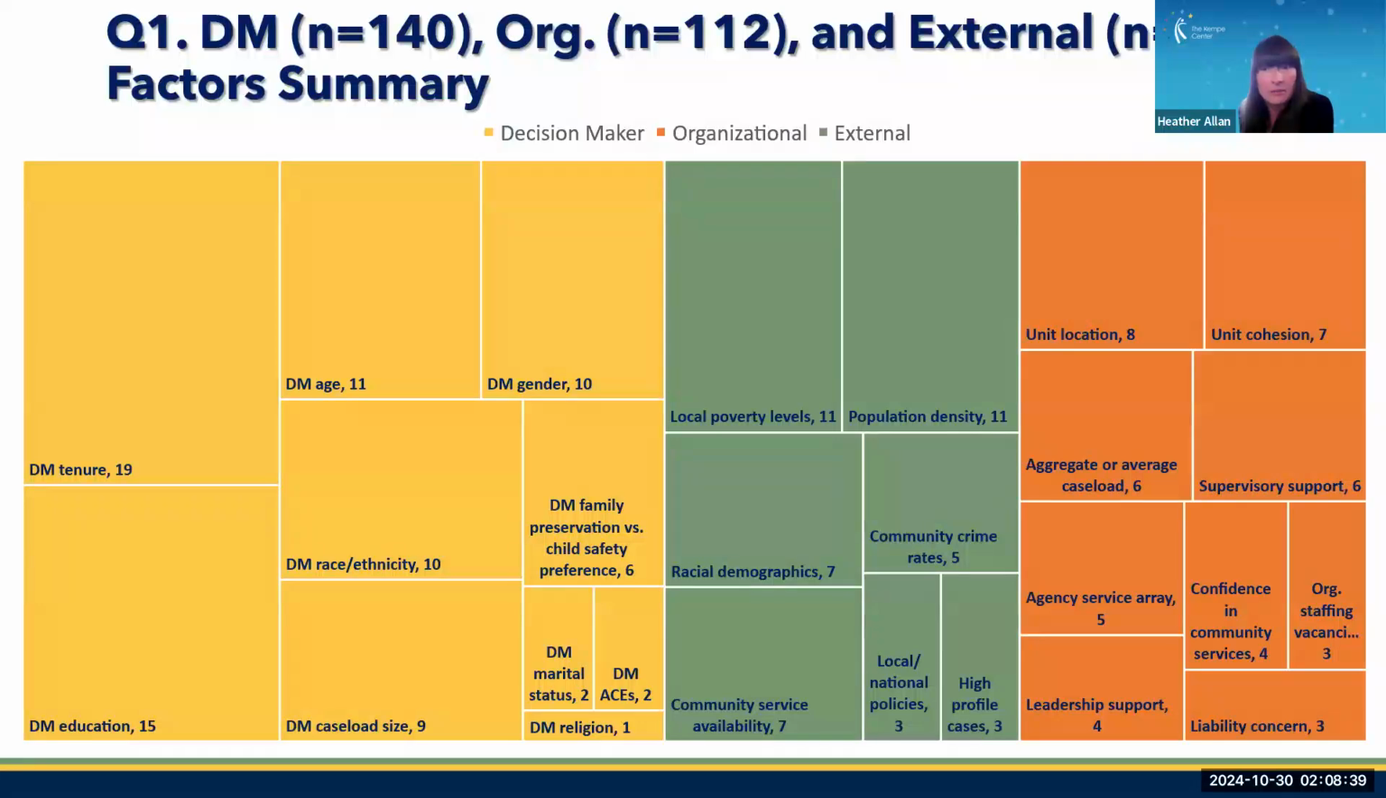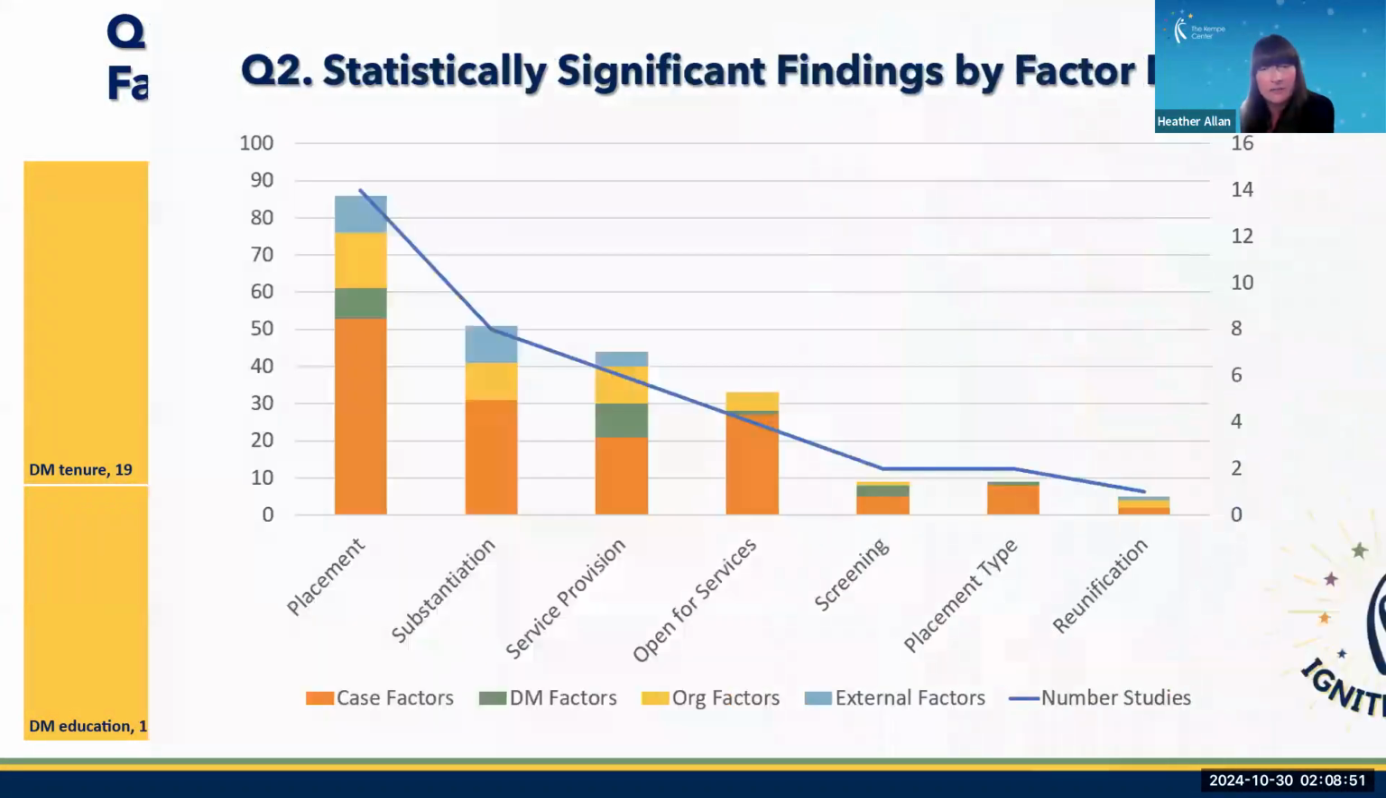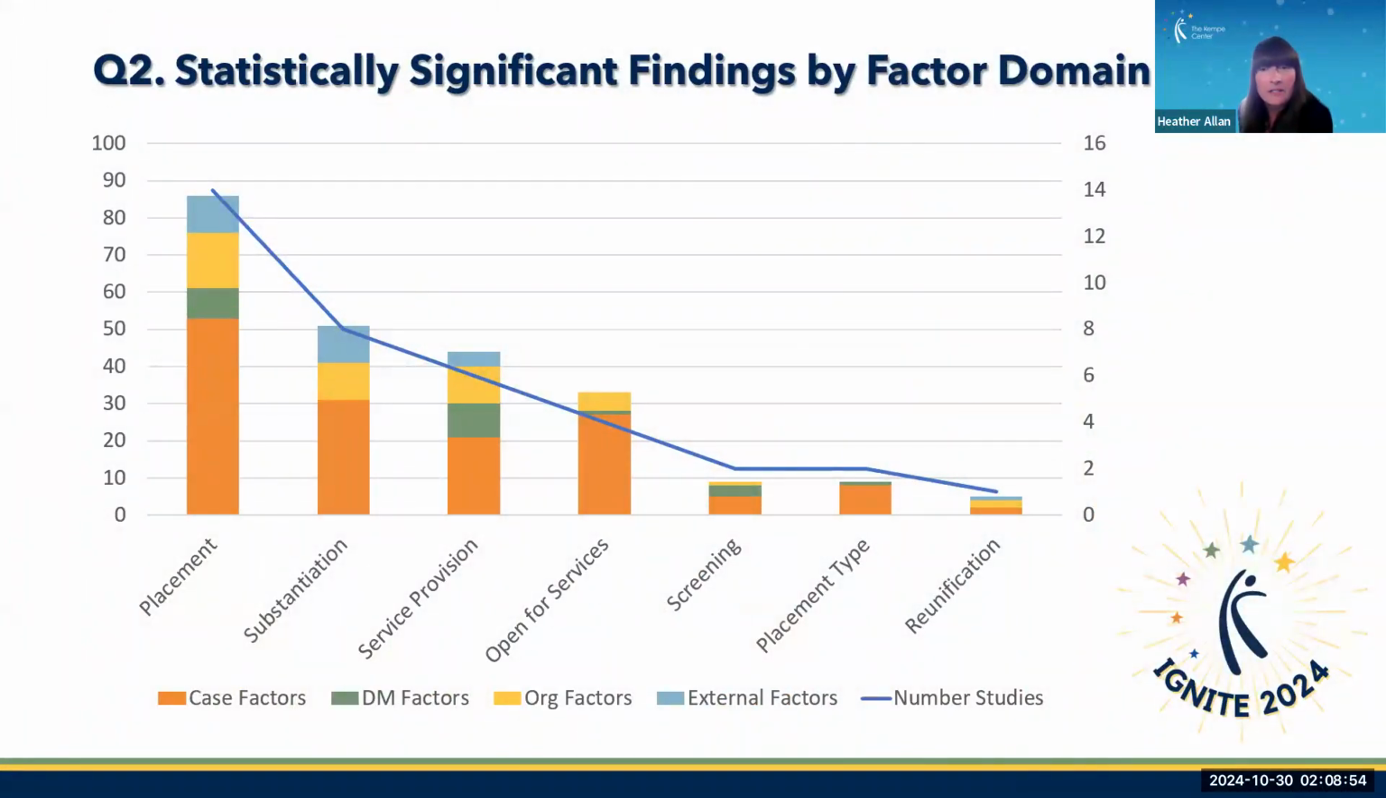For the sake of brevity, the remaining 3 DME factors are summarized here. Caseworker demographics comprise the majority of decision-maker factors explored, while organizational culture and community demographics made up the bulk of organizational and external factors, respectively. While case factors make up the majority of factors explored by studies, it stands to reason that they also make up the majority of factors that are statistically significantly associated with decisional outcomes. However, decision-maker, organizational, and to a lesser extent, external factors are also regularly showing up in the literature as being impactful.